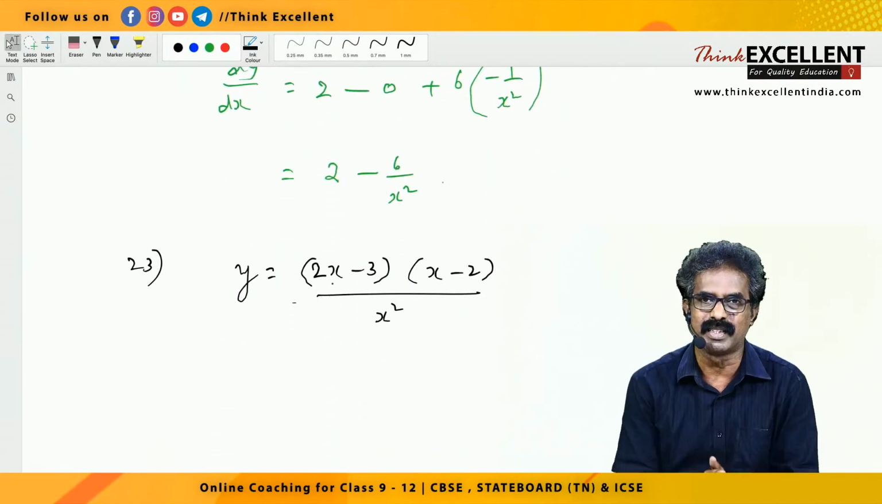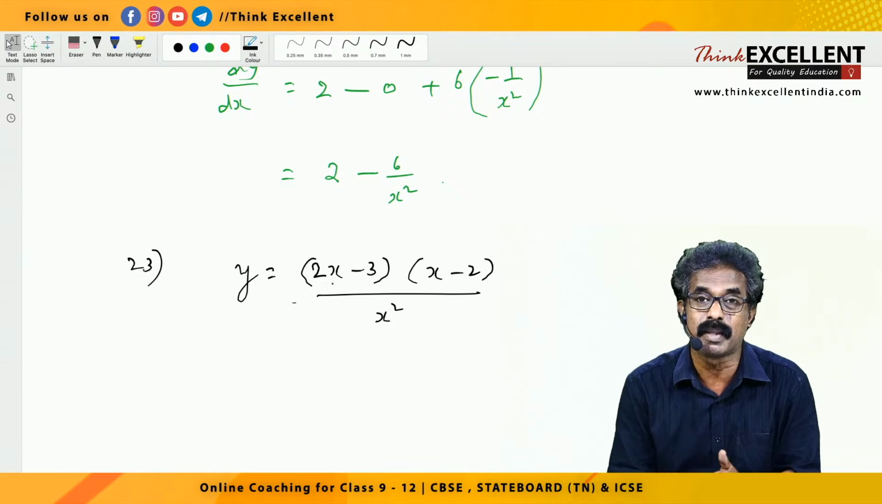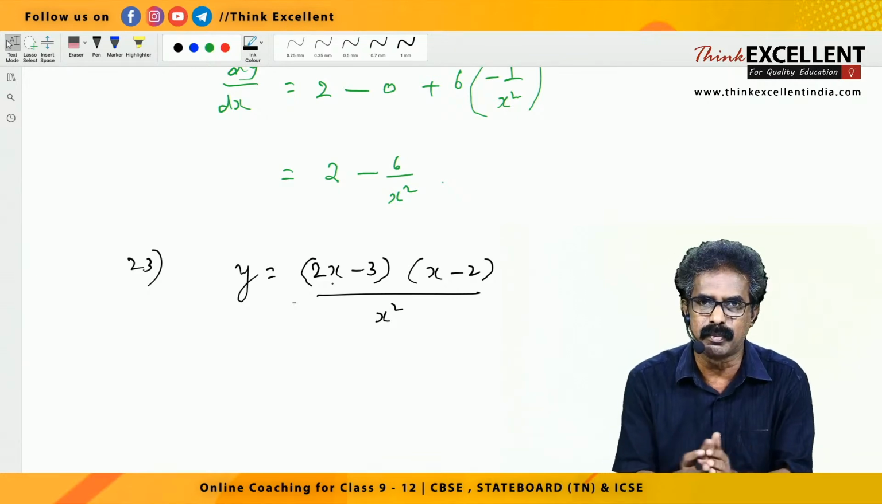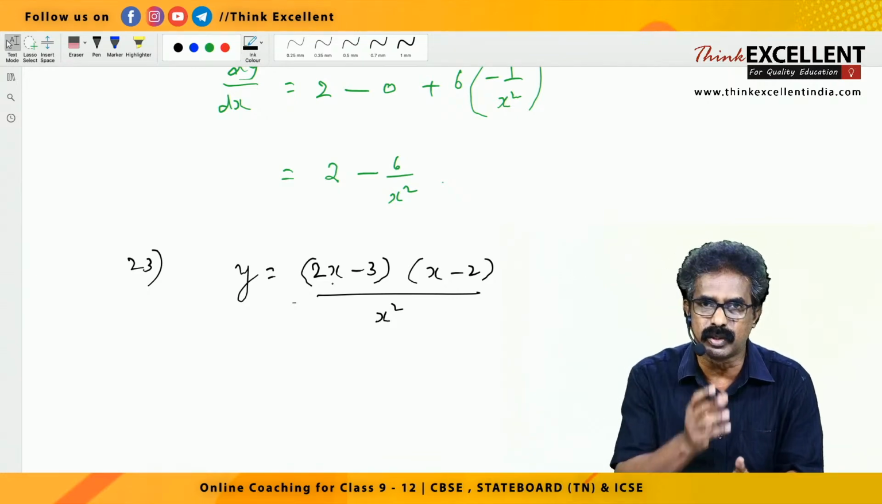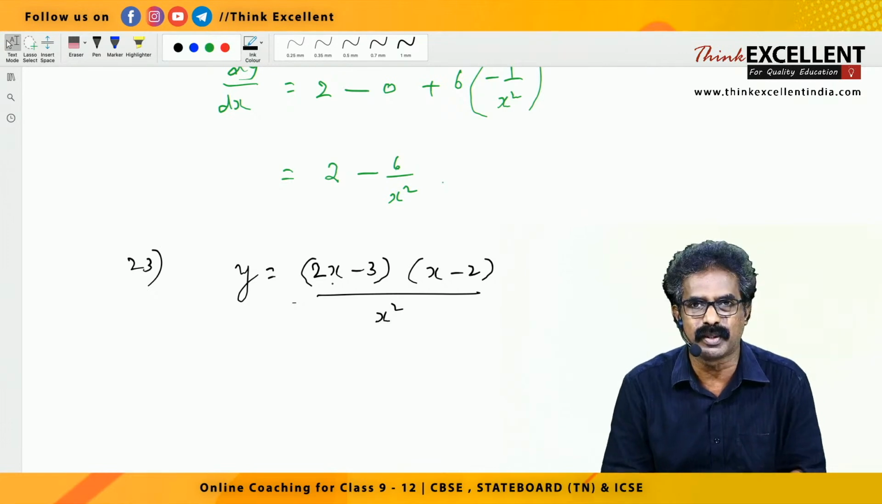First you have to simplify this, right? What do you do? Numerator, you multiply term by term. Multiply term by term, simplify. Then denominator is x square, you split it. And you can do that. Try this quickly.